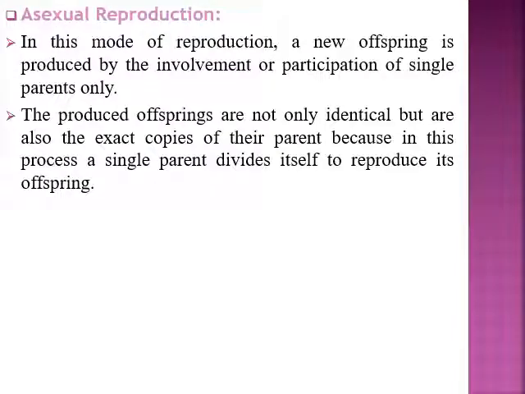Asexual reproduction has some other characteristics. Like in this mode, as I already told you, the new offspring is produced by the participation of only a single parent, and the offspring are not only identical but they are the exact copy of their parent, because in this process a single parent divides itself to produce its offspring.